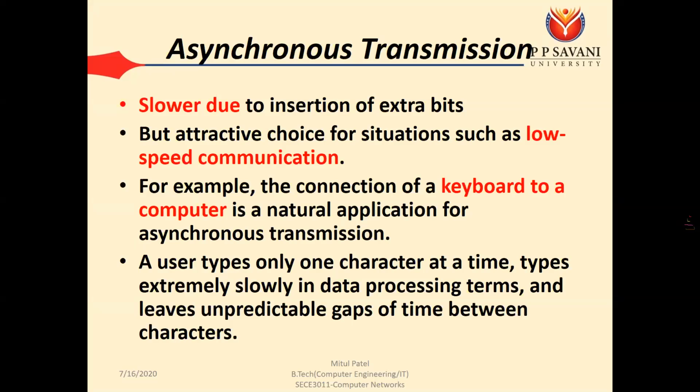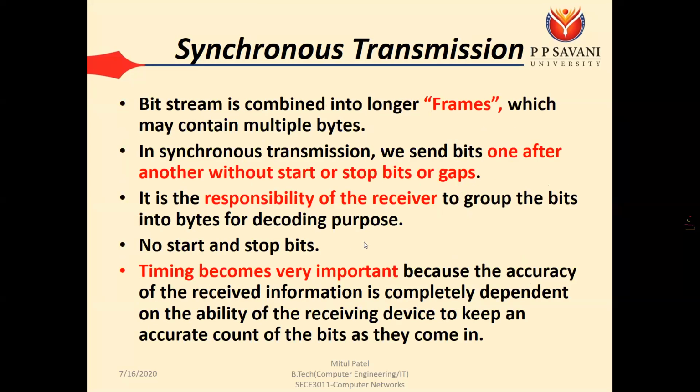Okay, that is about asynchronous transmission: it is possible that there is a gap between the 2 bytes, but the output is similar. So that is known as asynchronous transmission. While in case of synchronous transmission, the bit stream is combined into longer frames which may contain multiple bytes. Here we are creating frames, and each frame consists of multiple bytes. In asynchronous at a time we can send only 1 byte, but here we can combine multiple bytes to create a frame.